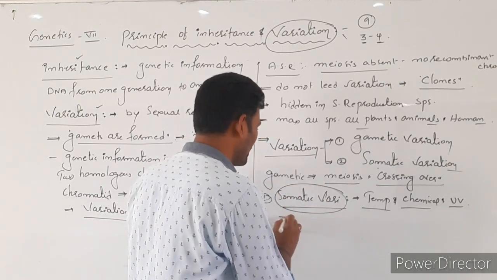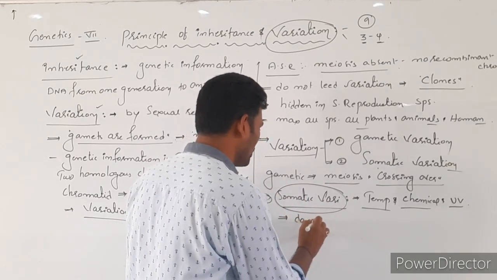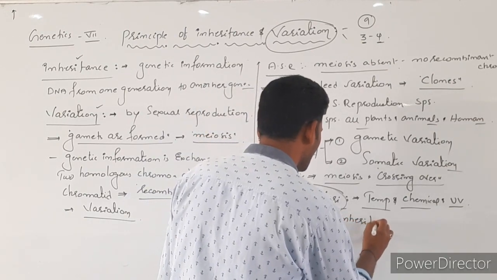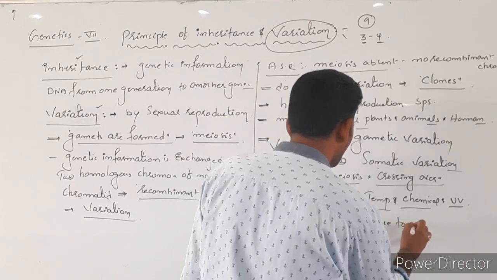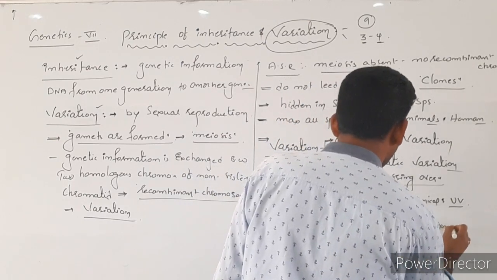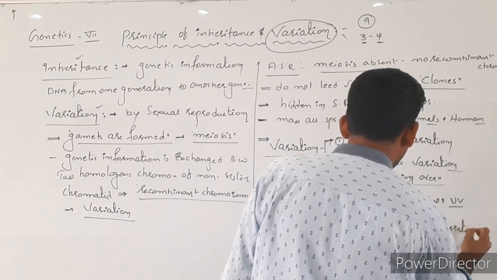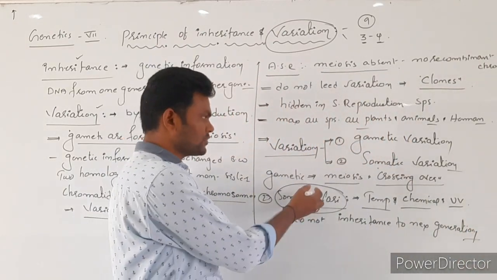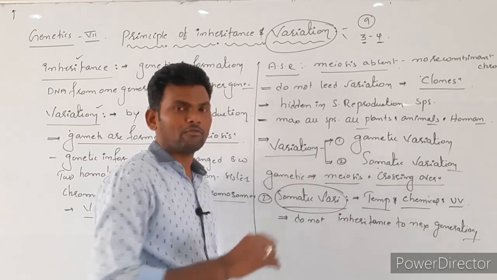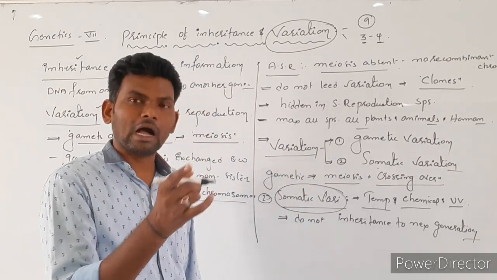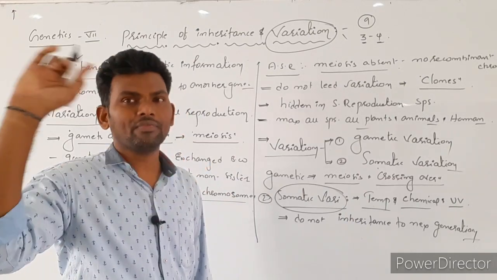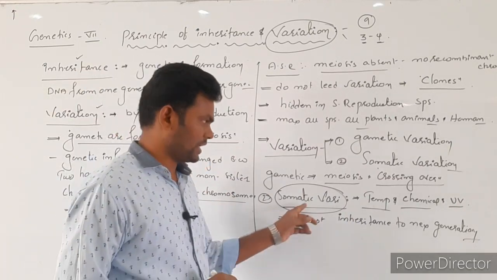And these somatic variations are not inherited by the next generation. Why? Because the offspring is formed only by the fusion of male and female gametes. If any gamete-level changes occur, then only such characters are passed to the next generation, not somatic characters.